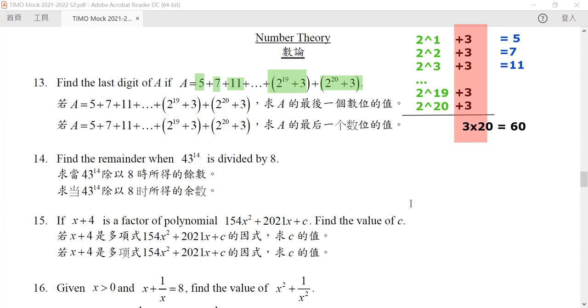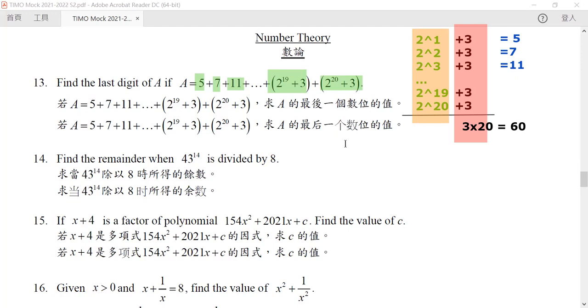But now here comes another question. What is the sum of this part? This part is simply an arithmetic series. No, it is a geometric series.